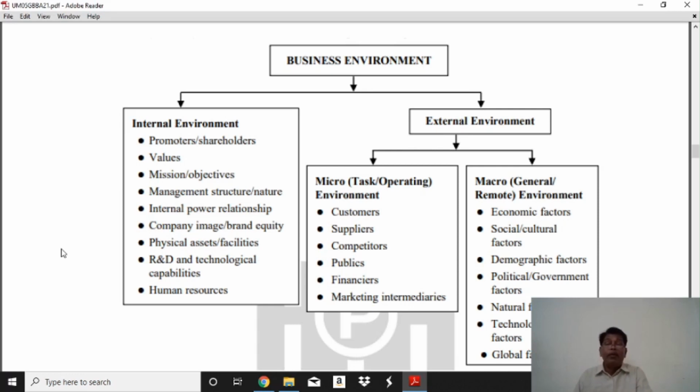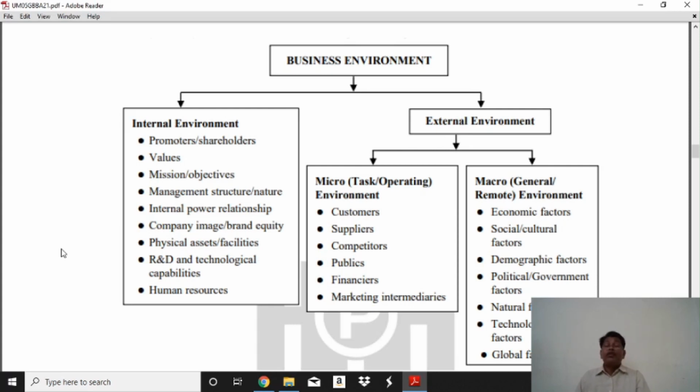R&D, research and development, is more important. Today, we stay in a competitive market. We have to do research and development all the time, and implement this research and development in our business to be successful. This is more important. And technological capability: today it is not possible to produce without technology. This is more important, and implementing technology in the business is on hand, not any other. And human resources, the weak type. Human resources set our business. This is on hand, not another.